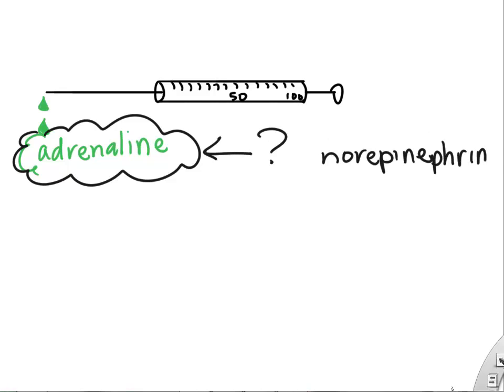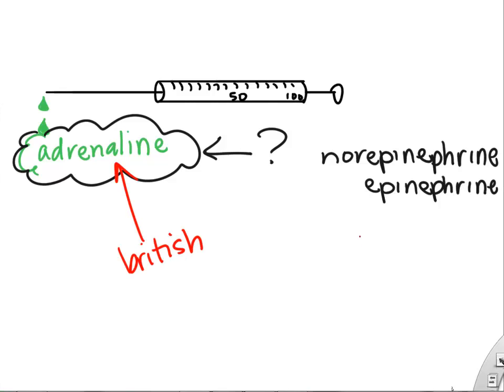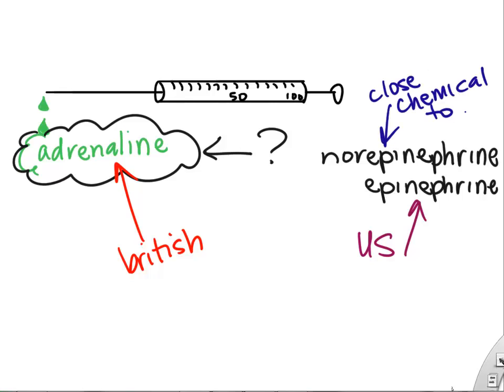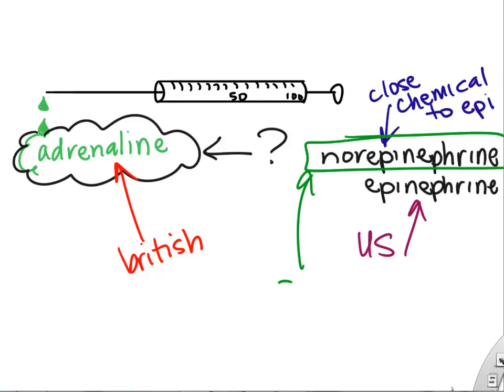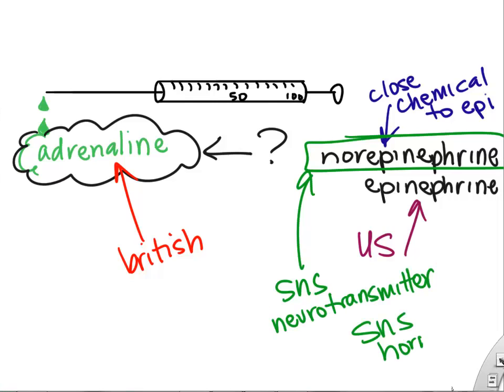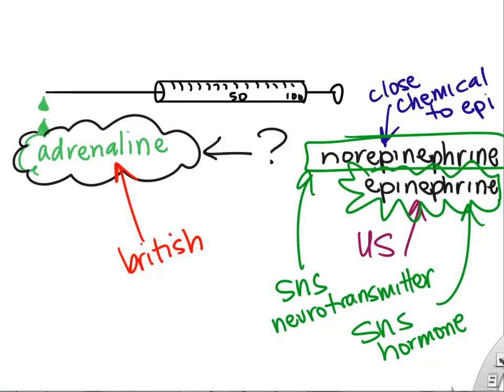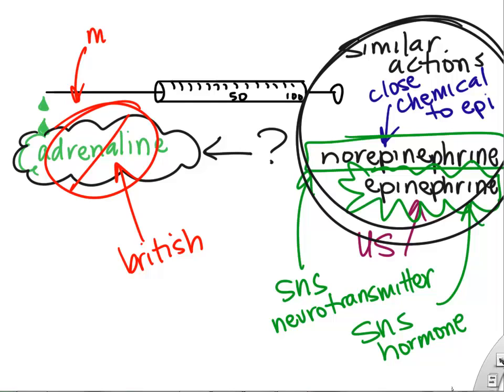I wanted to point out, since we're learning the names of neurotransmitters, adrenaline is the British name for the U.S. substance called epinephrine. Epinephrine is a chemical very closely related to norepinephrine, the chemical neurotransmitter of the autonomic nervous system, sympathetic side. And also, epinephrine is a hormone released often by your sympathetic nervous system too.